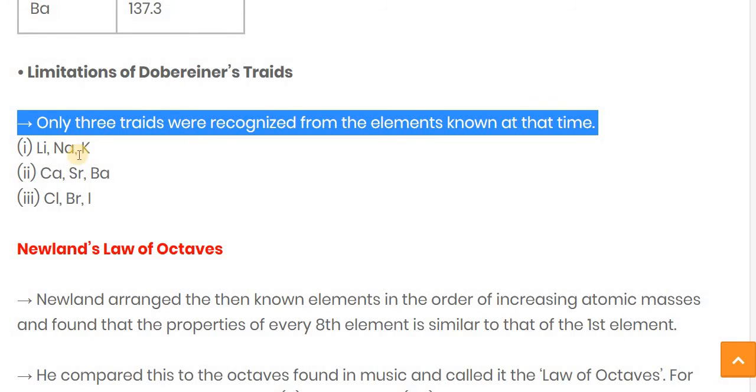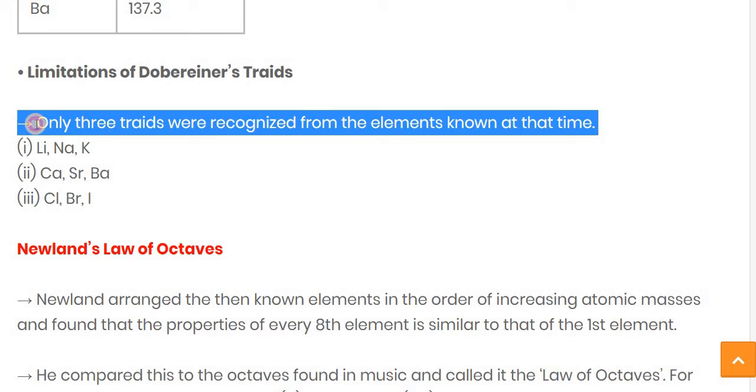For example, lithium, sodium, potassium; calcium, strontium and barium; chlorine, bromine and iodine. So these three triads only Dobereiner was able to make. So this is the limitation.